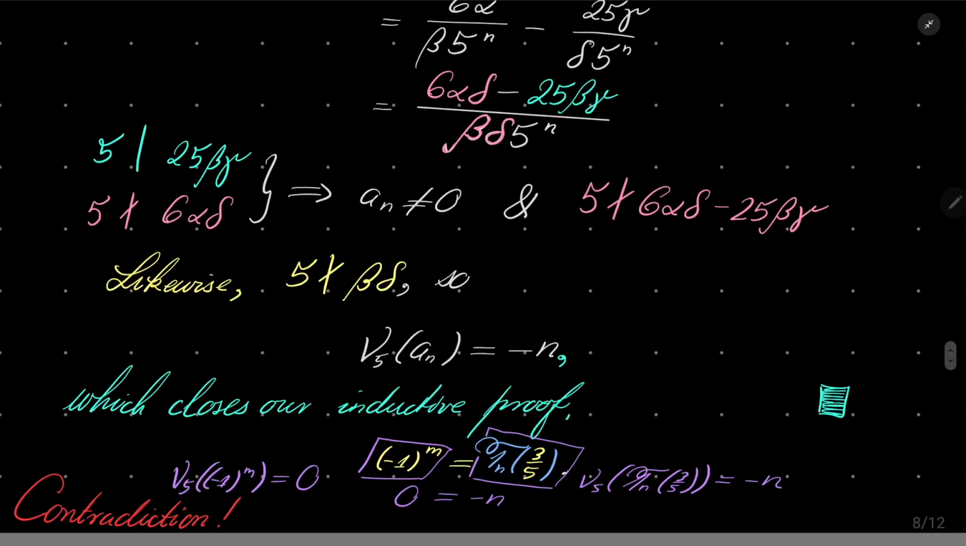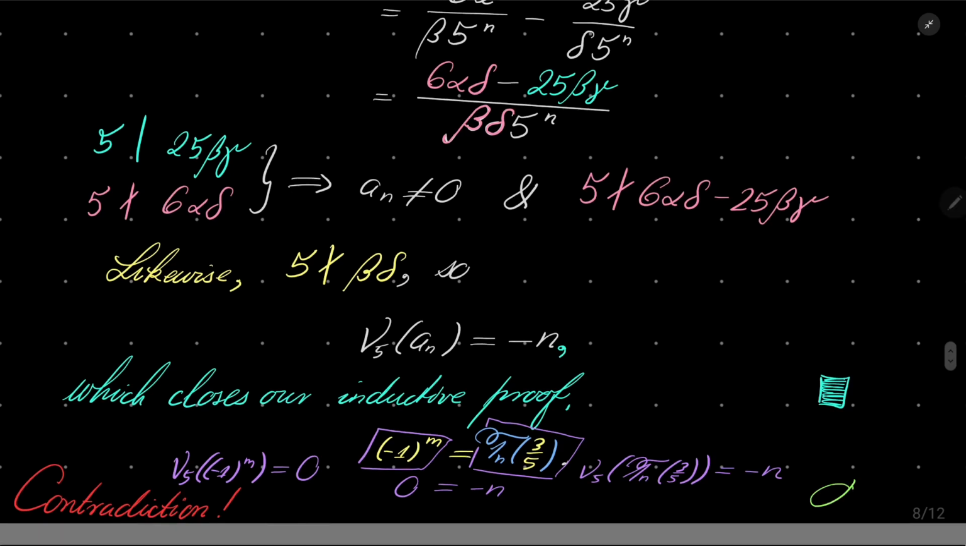Which means that in fact, our initial supposition that there is such a rational number r that cosine of r pi equals 3 over 5 was just wrong. So it means that there is no such rational r. And that closes our proof.